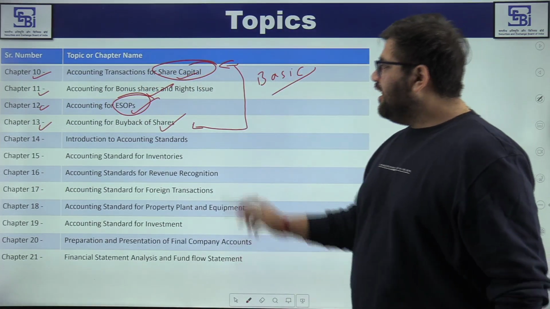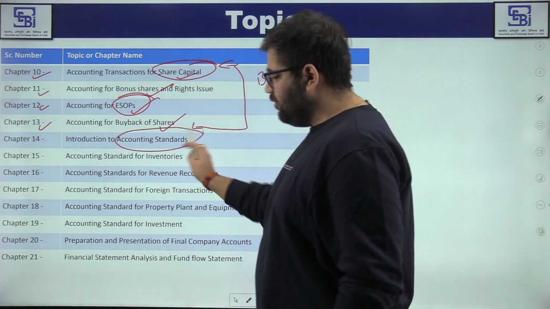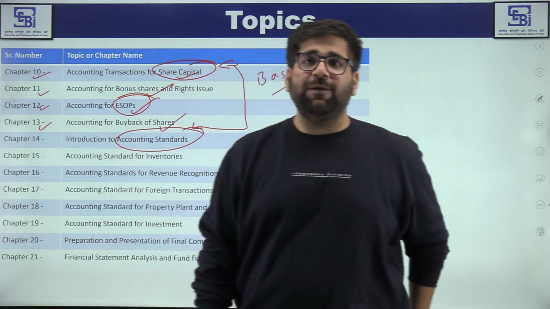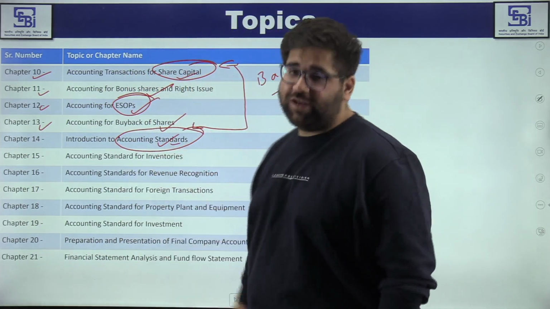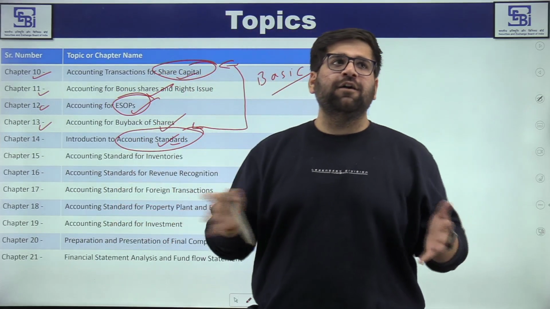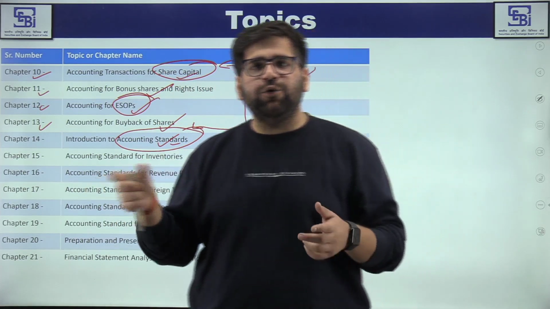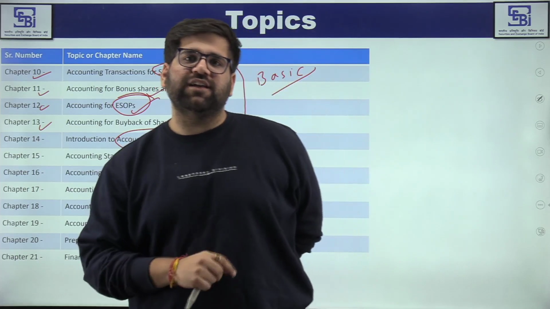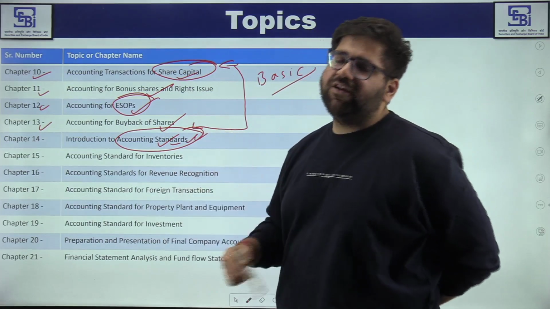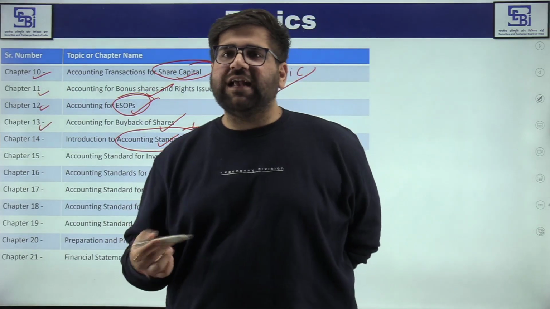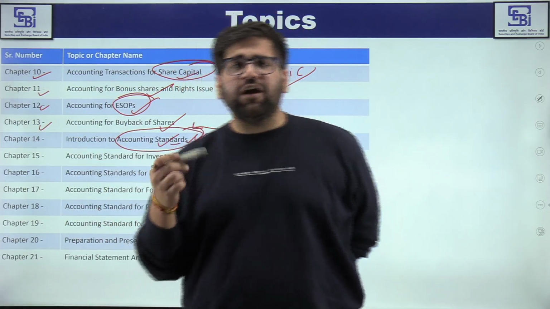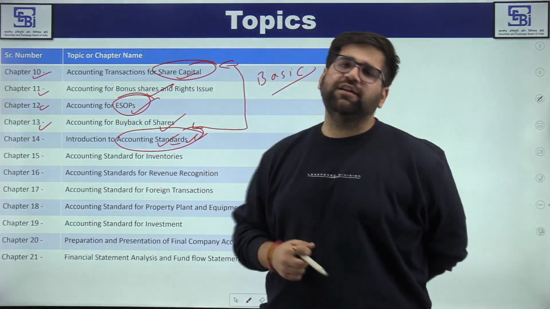Okay, and then we move to the accounting standards. Now, this particular subject is giving haunts, giving bad dreams to many people. Now, see, accounting standards is nothing but just a way of representation of how you have to learn and implement certain rules. This is the part where you have to understand the importance of chapter 2, which is the theory base of accounting. Many of the accounting conventions are repeated in accounting standards only.